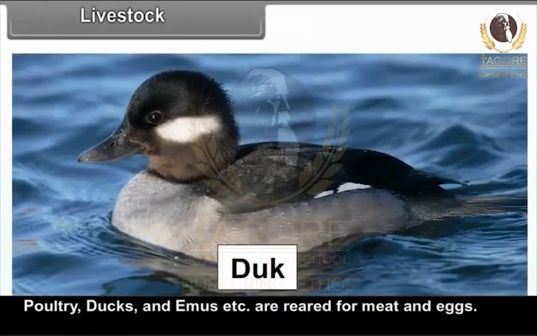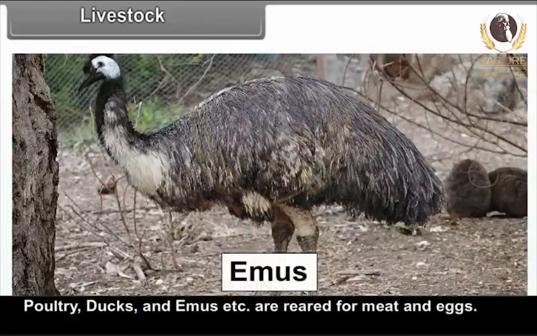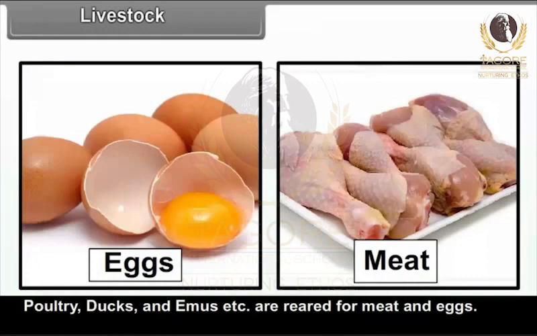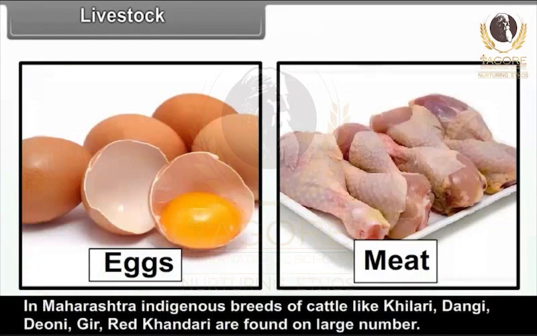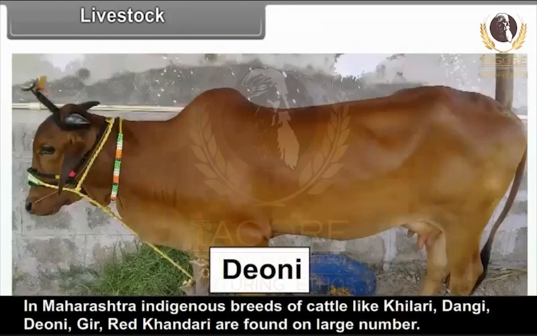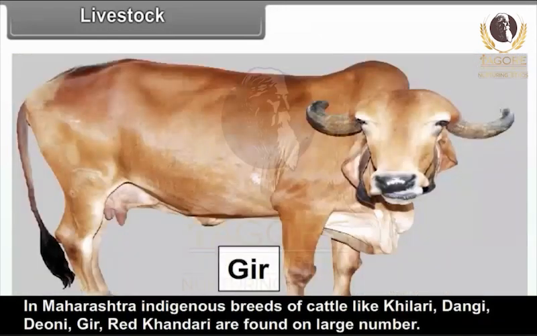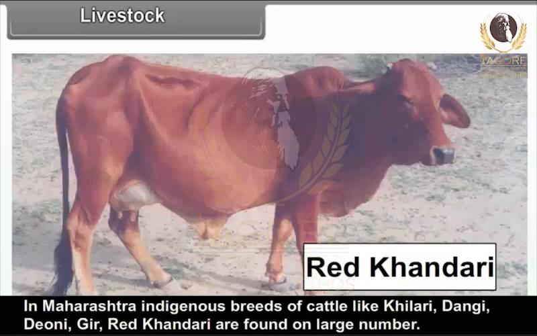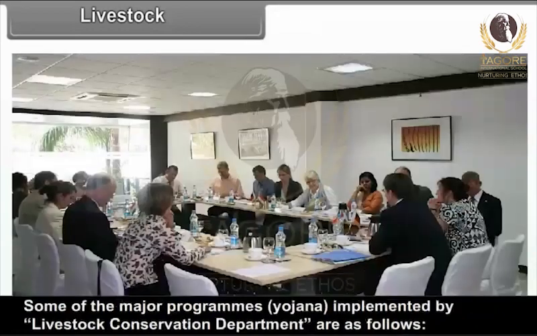Poultry, ducks and emus, etc. are reared for meat and eggs. In Maharashtra, indigenous breeds of cattle like Khillari, Dangi, Deoni, Gir and Red Kandhari are found in large numbers. Some of the major programs, Yojana, implemented by the Livestock Conservation Department are as follows.